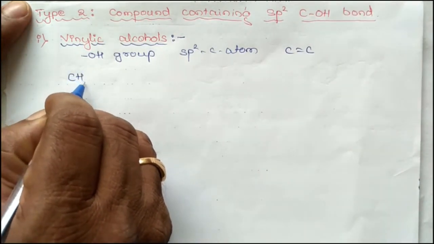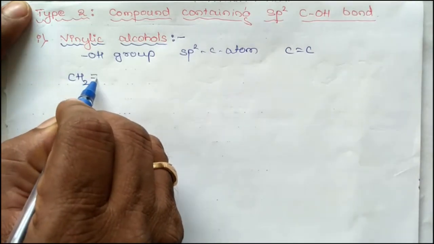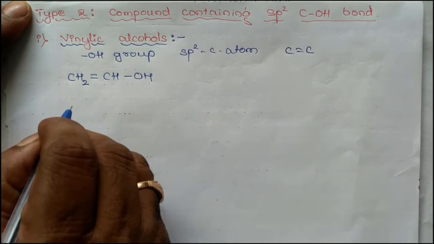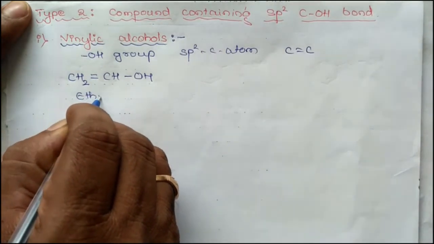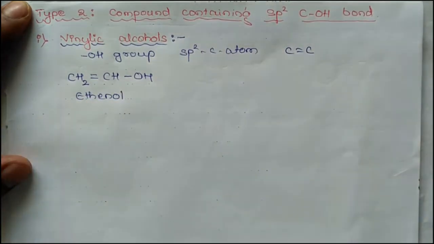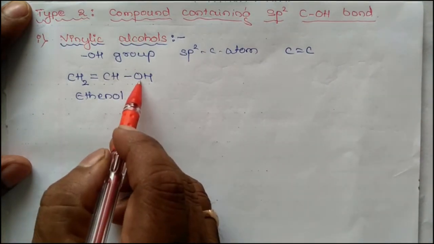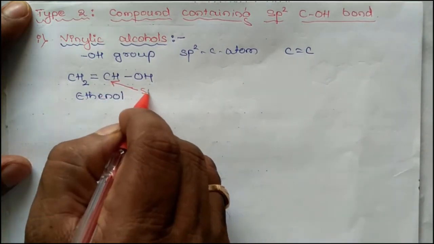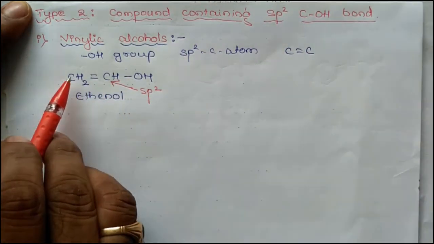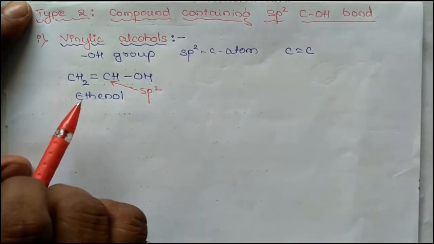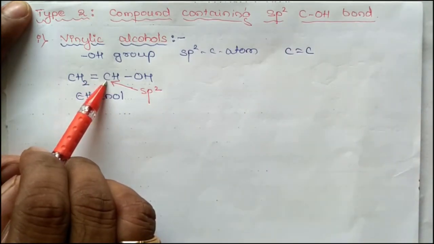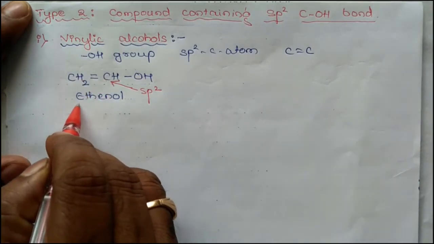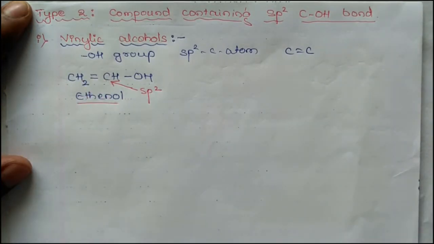Example, CH2 double bond CHOH. This is ethenol. Here the OH group is attached to an sp2 hybridized carbon atom, which is linked with another carbon atom through a double bond. So the name of this compound is ethenol.